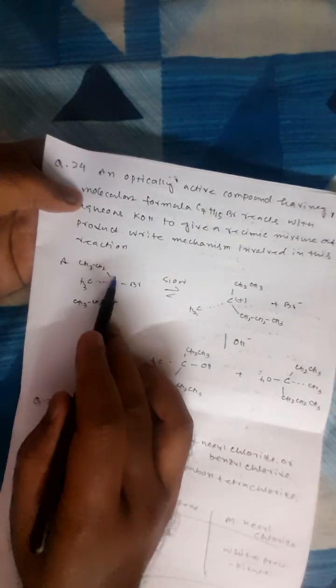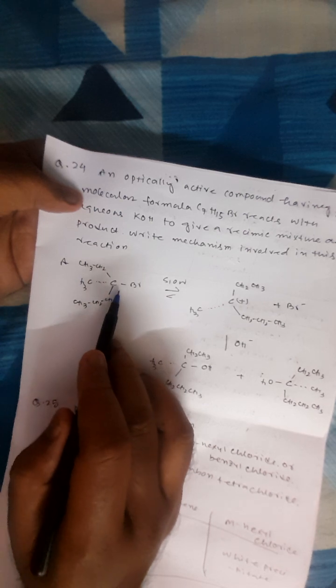If the nucleophile comes from that side, OH will come in that side. That means racemization is happening in both cases. Because it is optically active, make it a chiral center. Match the formula, then put it this way, and be careful that the carbon should be a chiral center. Then it is a slow process: first a carbocation will form, then the nucleophile can attack from both sides.